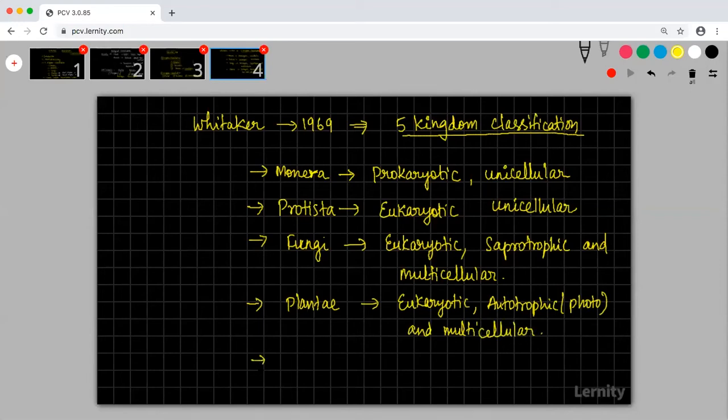And then finally came your animalia, which is eukaryotic, heterotrophic, and multicellular.